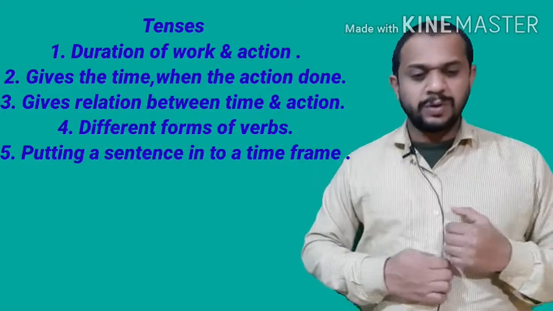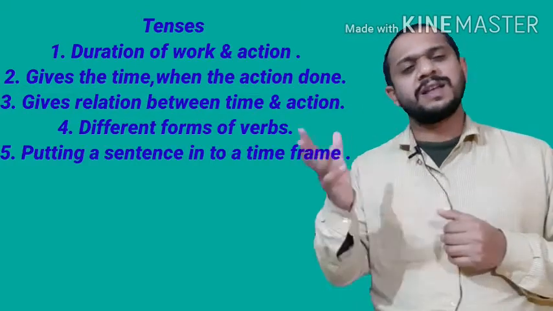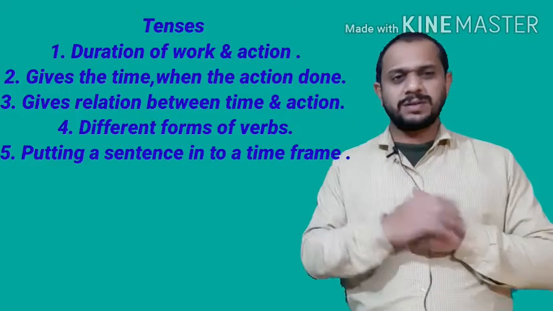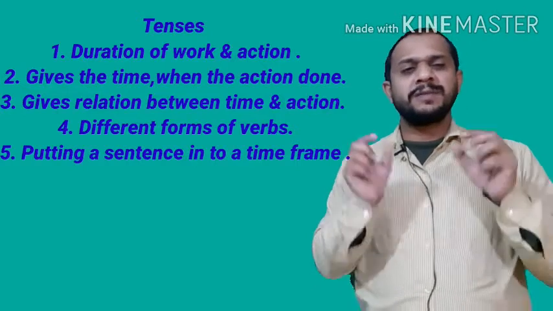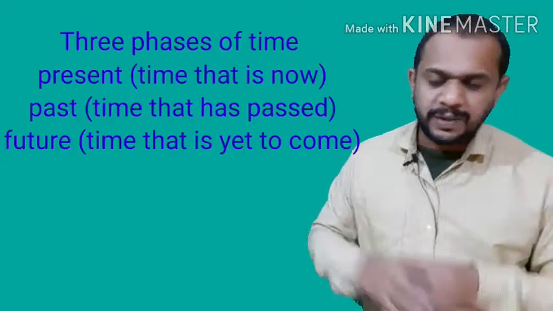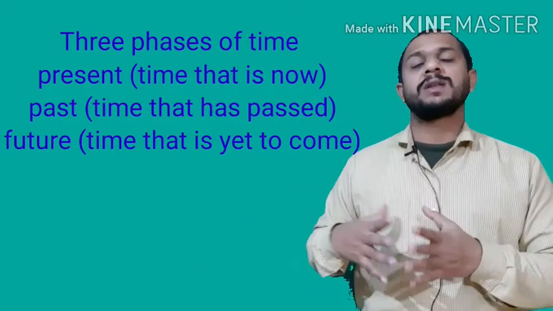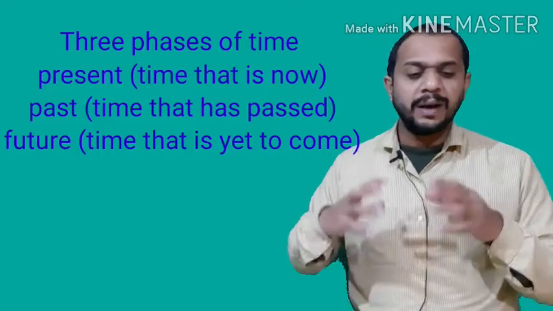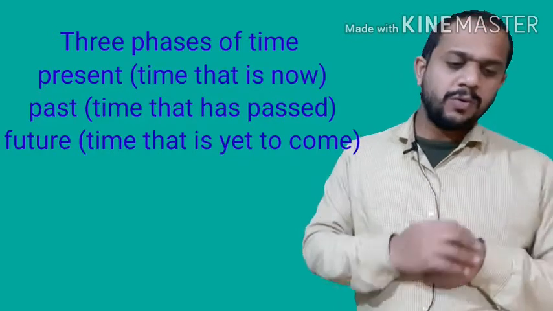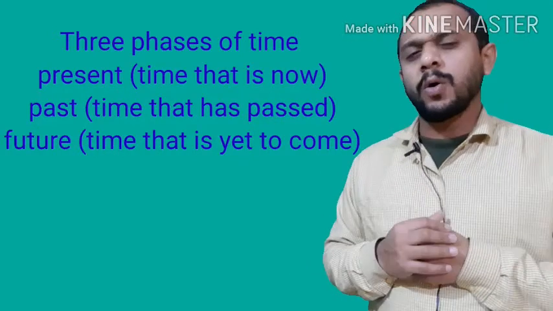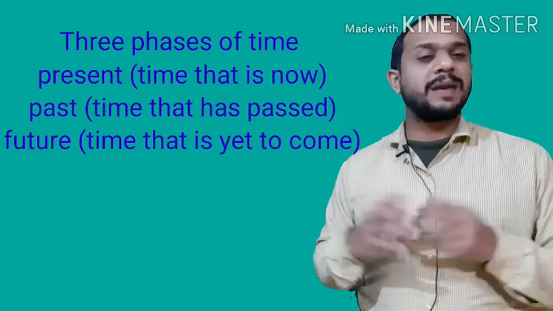Okay. So if we talk about the phases of tense, there are three phases. There are three tenses in English: present, past, and future. Present, the time is going on, the time that is now. Actions are running, actions that are happening now, called present tense.